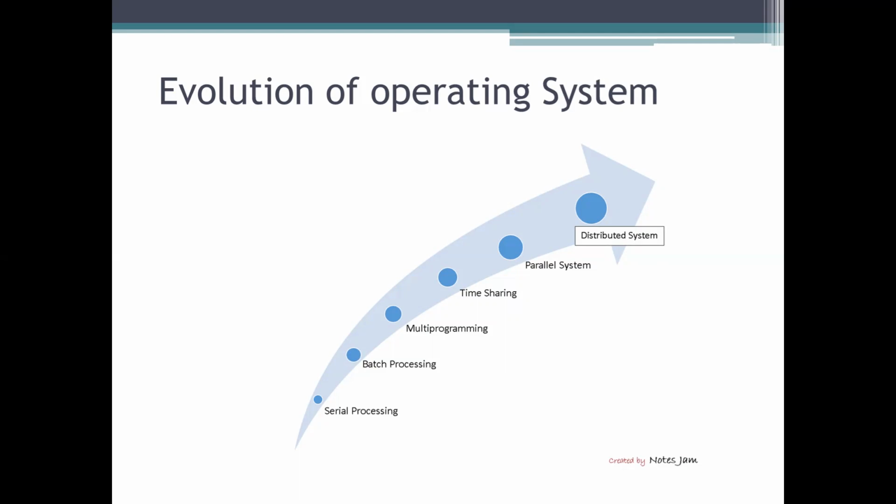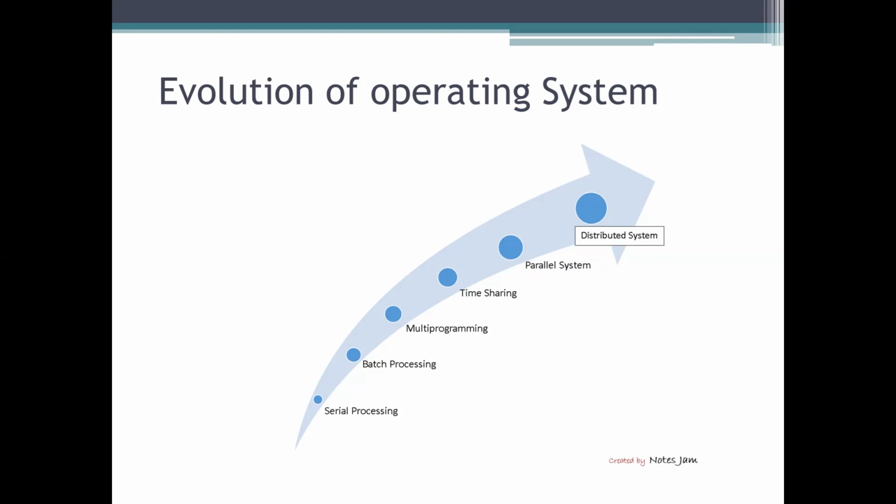Now, basically we can say that the history of the operating system started from the year 1950. Before 1950, programs directly interacted with the hardware. That means the user had to write the program in machine level language, and it was directly submitted to the hardware with the help of some signal.